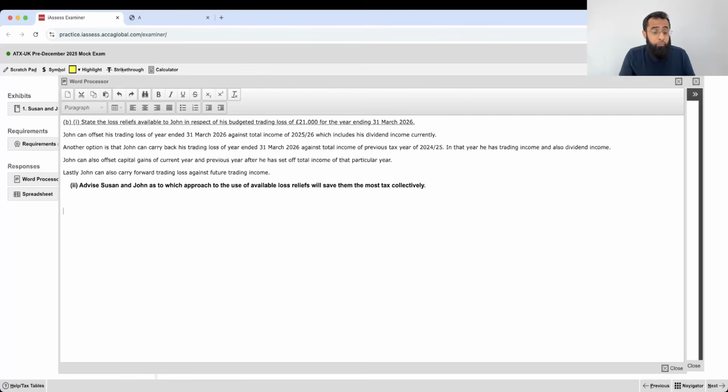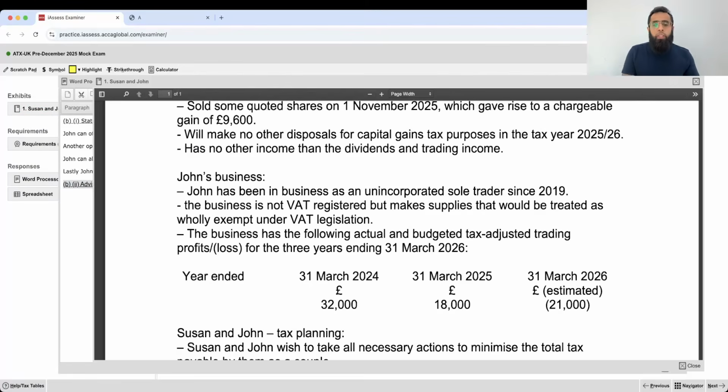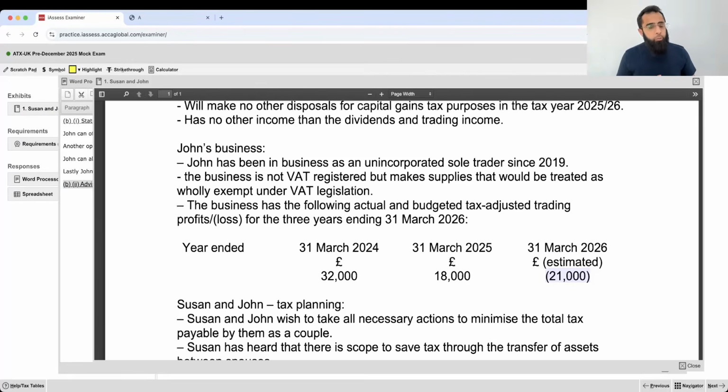So let's look at it. Nothing to worry about. Advise Suzanne and John as to which approach for the use of available loss will save them the most tax collectively. Okay, so now we are discussing in what way the maximum loss relief can be gained and what approaches are available. See, obviously, John has a 21,000 loss on his trading P&L. So we are exploring the options.